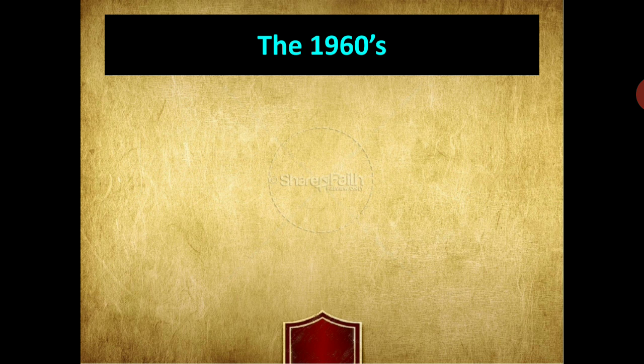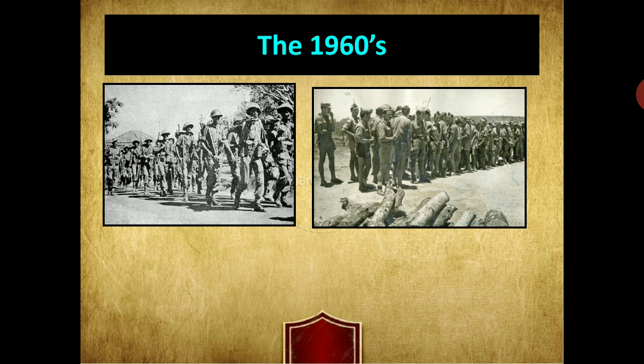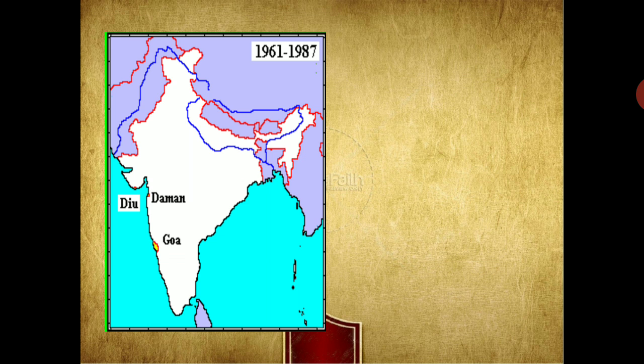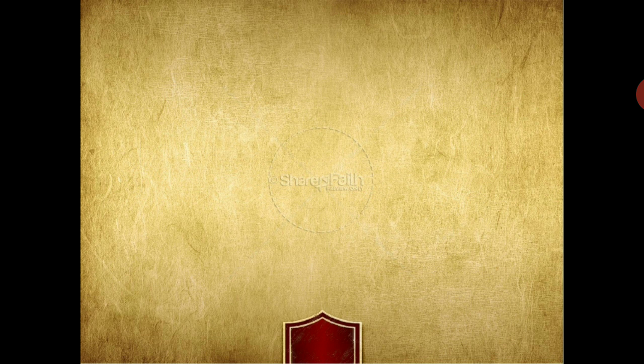What happened at that time? In the decade of the 1960s, several events occurred which had a huge impact on the political situation in India. At that time, the regions of Goa, Diu and Daman were freed from Portuguese rule and became parts of the Indian Federation.